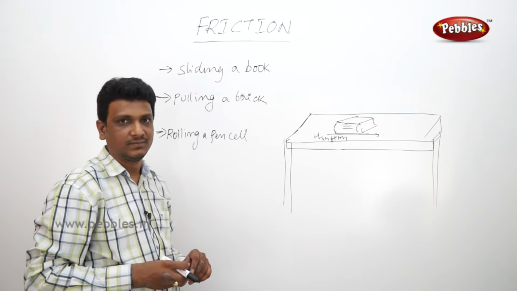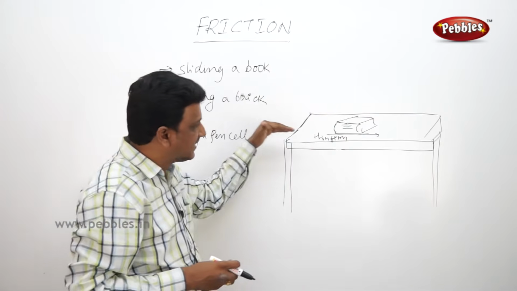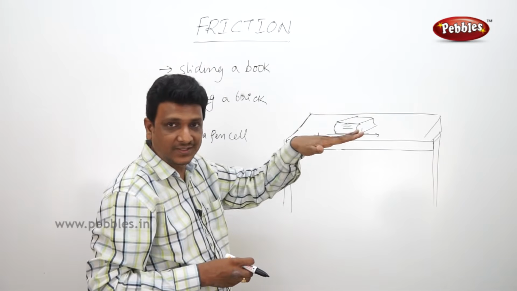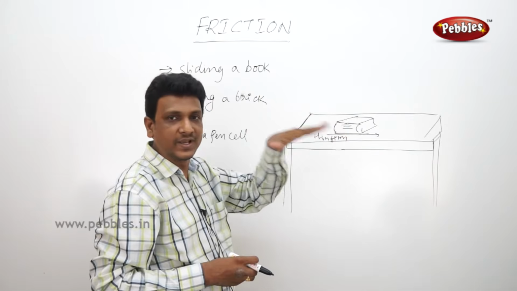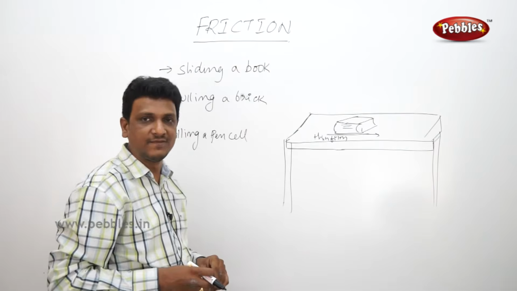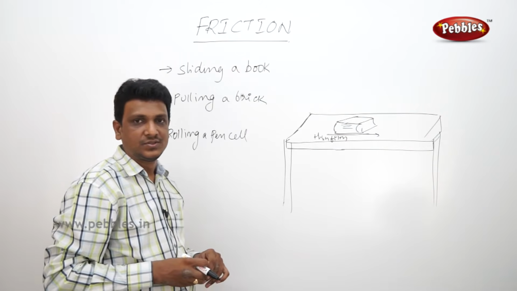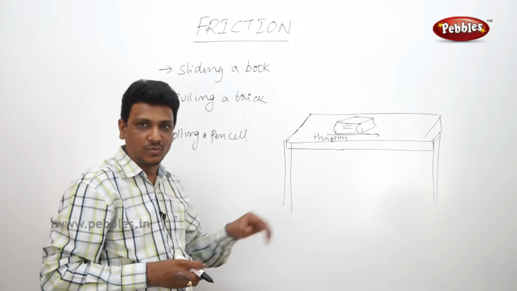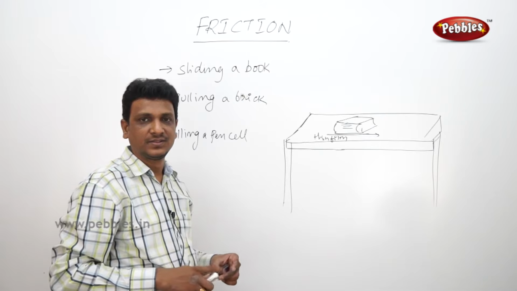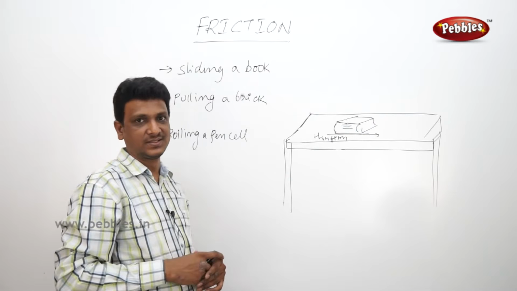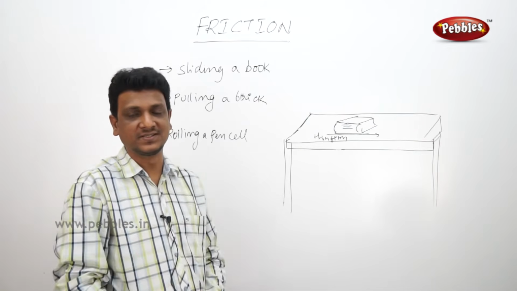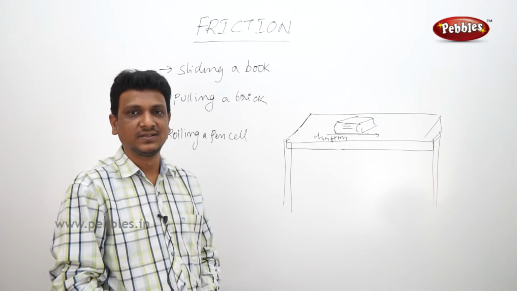Why? Because we can see the difference between the surfaces. Earlier the book is in direct contact with the table surface. Now the book is not in direct contact with the table surface, it is in contact with the thin polythene film. So the second time with less force I can move it. I can save energy, I can save force, right? So what is the difference here? Surfaces. So here we can understand one point: friction depends upon the surfaces, the smoothness of the surfaces, right?